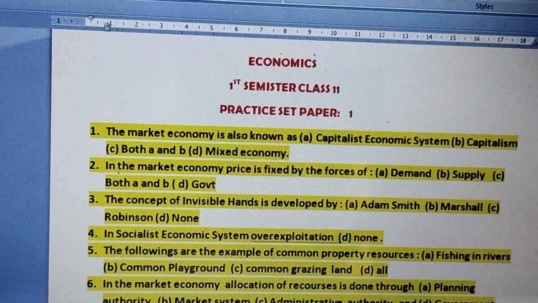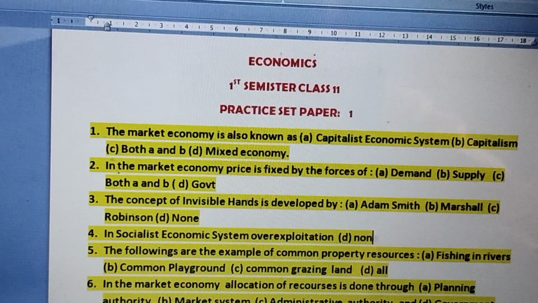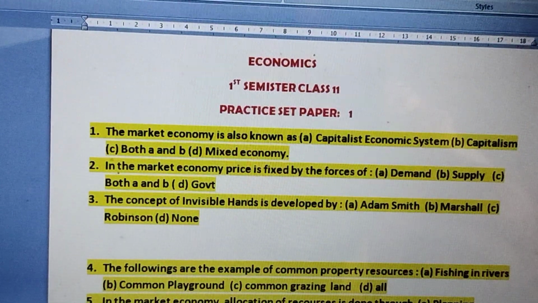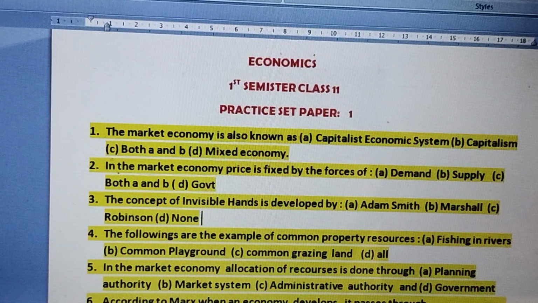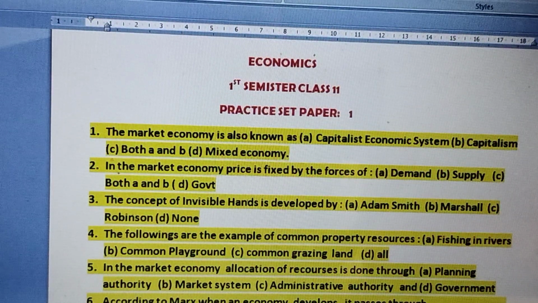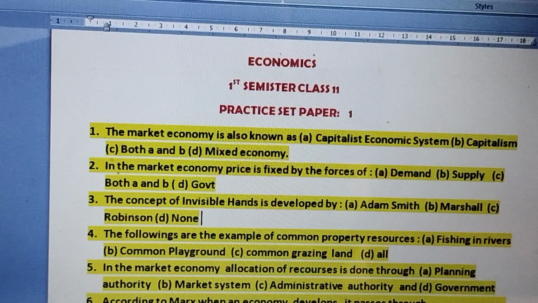Number 4, in socialistic economic system, over exploitation. See, I'm really sorry for this. Question number 4 is incomplete. So I will be following question number 5. I'm sorry for that. So as regards question number 4, following are the examples of common property resources, that is fishing in river, playground, common grazing land, and all.